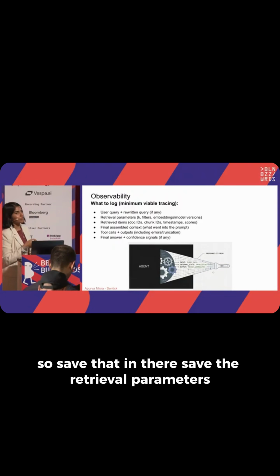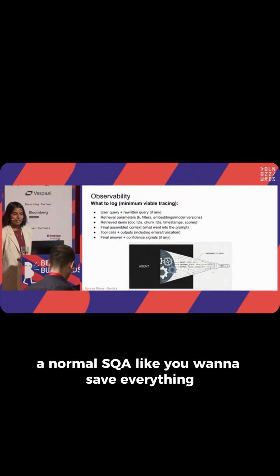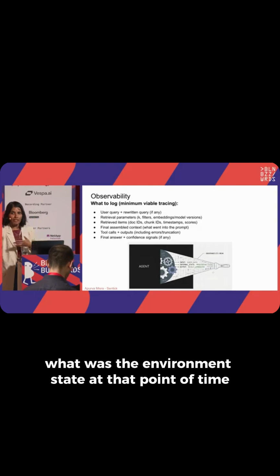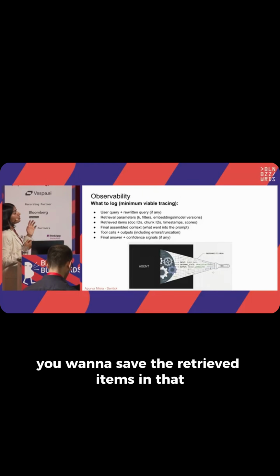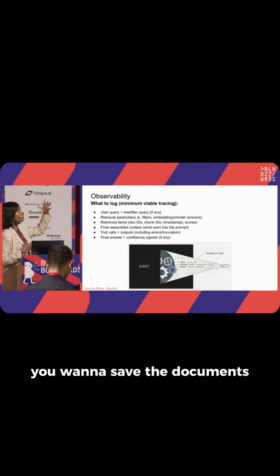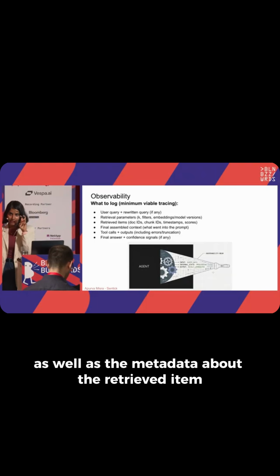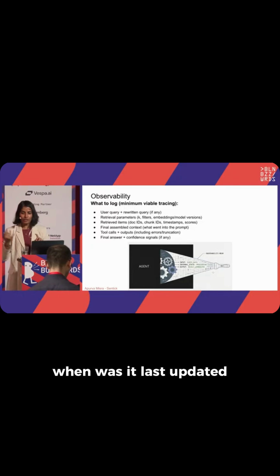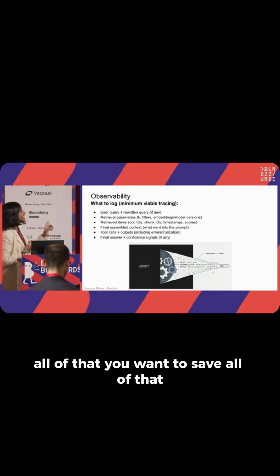Save the retrieval parameters. So if you're using a vector DB, a normal SQL, you want to save everything. What was the environment state at that point of time when the agent was running? You want to save the retrieved items. In that, you want to save the documents as well as the metadata about the retrieved item, like who was the owner of that item, when was it last updated, all of that. You want to save all of that.